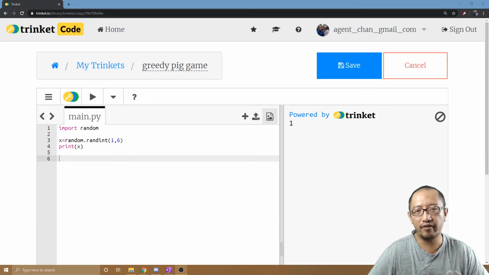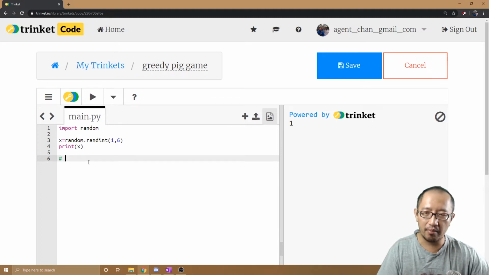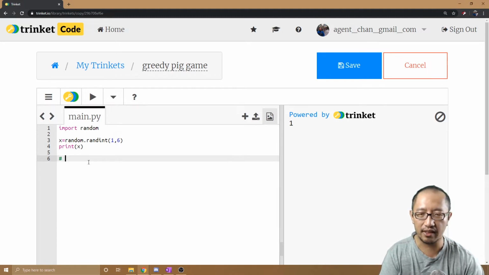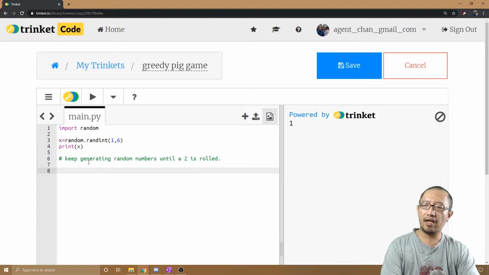So this is a perfect example with Greedy Pig. I'm going to show you. The Greedy Pig game is basically, let's write out a comment so you know what I'm doing. This is a comment. It's not going to be executed in Python. I'm going to say, keep generating random numbers until a 2 is rolled.